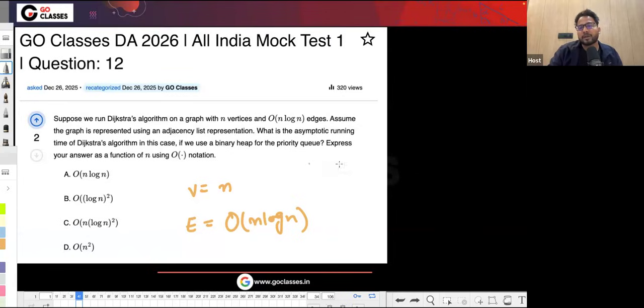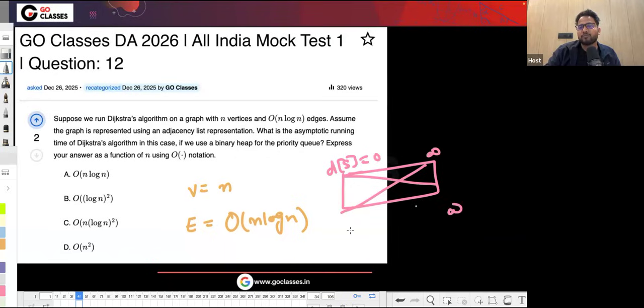Let me just remind you of Dijkstra time complexity. What do we do in Dijkstra? For a given graph, we keep on finalizing the minimum. There is something called a priority queue. If you do not remember, that's okay. You just need to remember that we put every vertex in the priority queue. The distance of the source vertex is 0 initially, the rest are infinity, and then we extract min all the vertices.